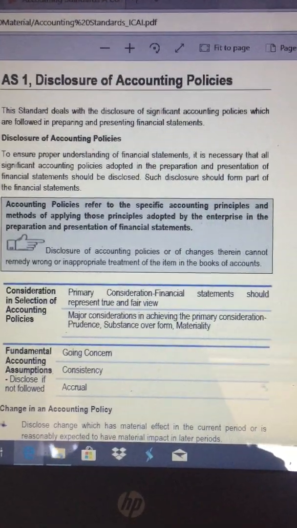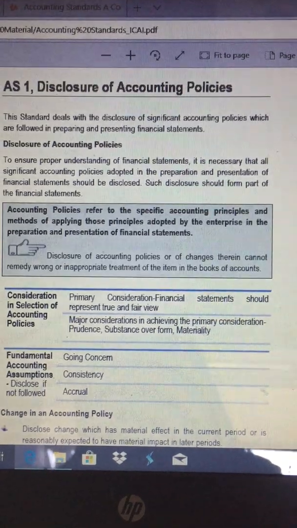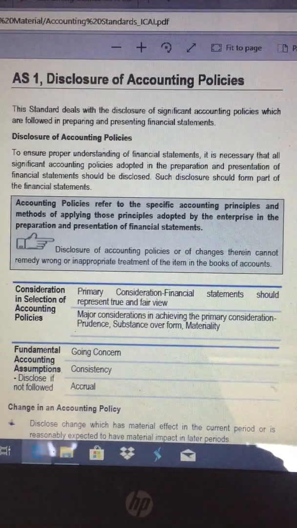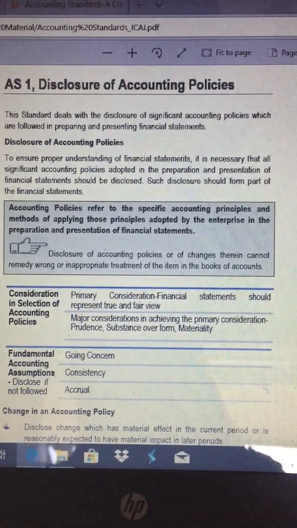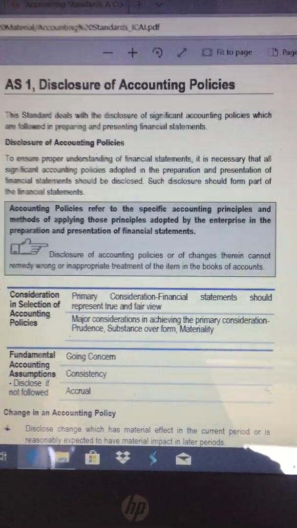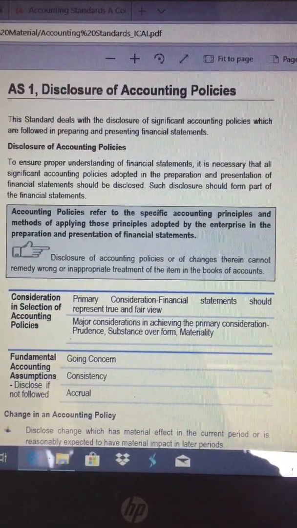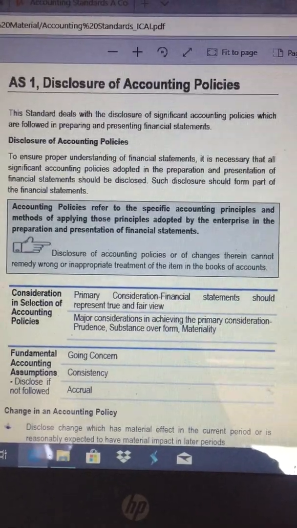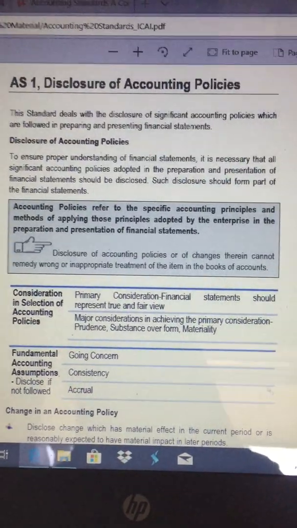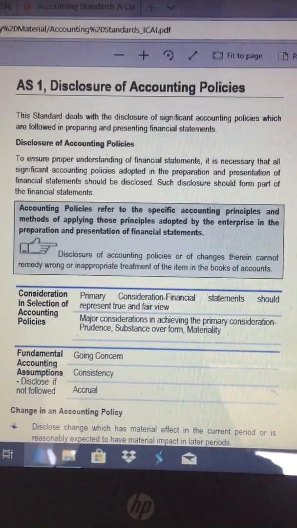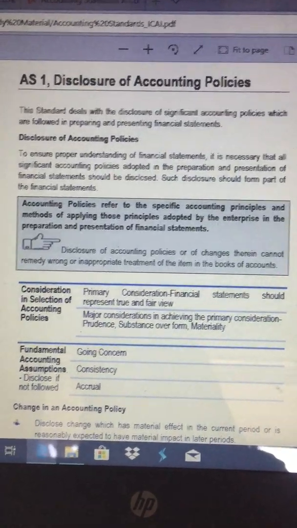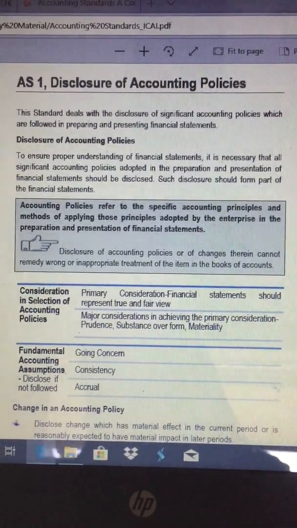The second major consideration is substance over form. It means for any kind of transaction and its accounting, the accountant should consider not only the legality of that transaction but also the substance in it. And the third point is materiality.